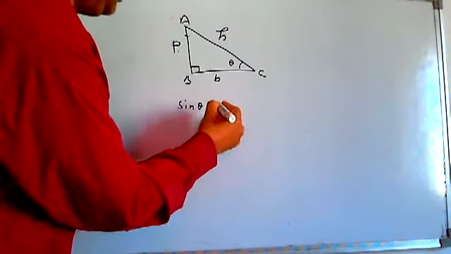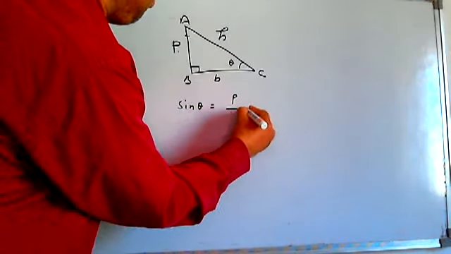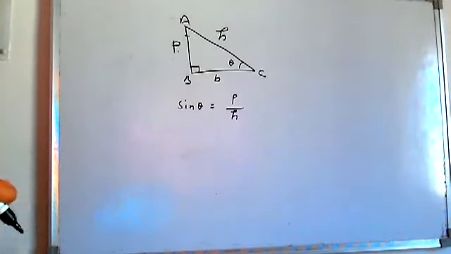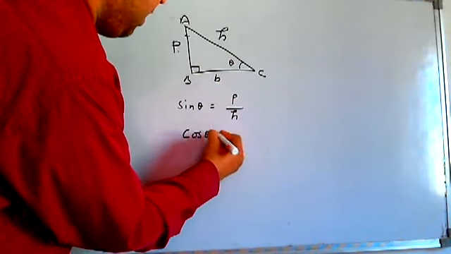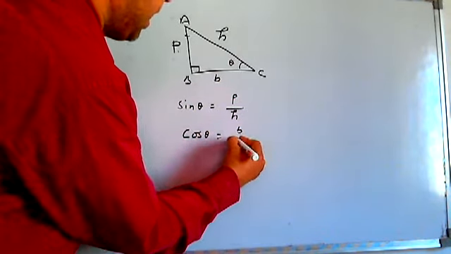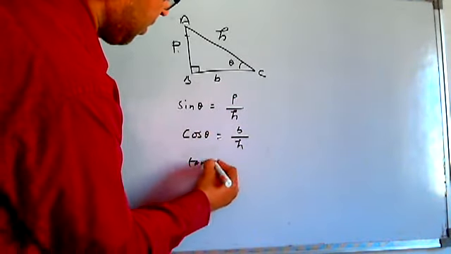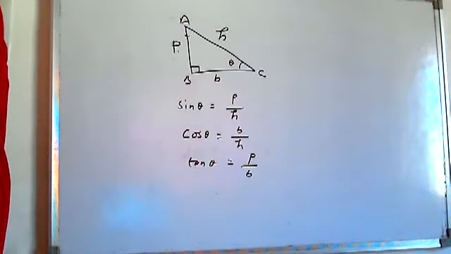Trigonometrical ratio sine theta is always perpendicular by hypotenuse. In all the cases it is perpendicular by hypotenuse. In the same way, cos theta is base by hypotenuse, and tan theta is perpendicular by base all the time.